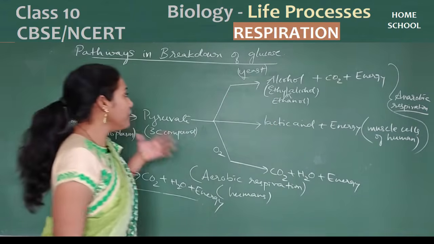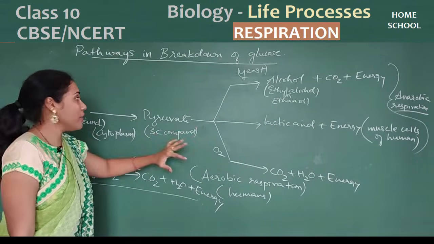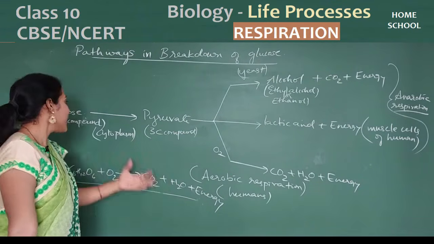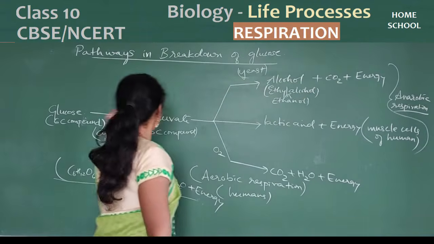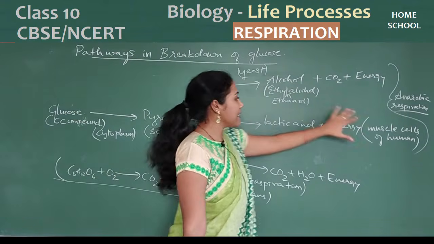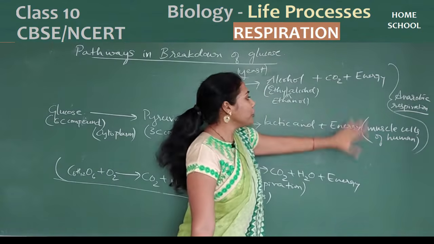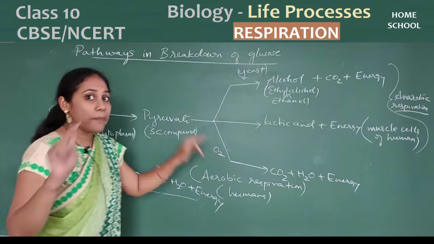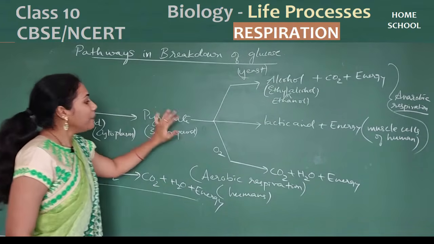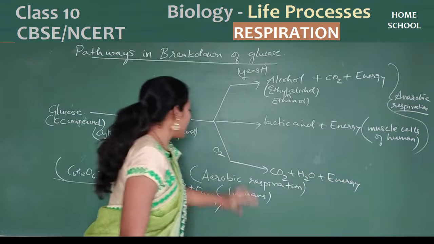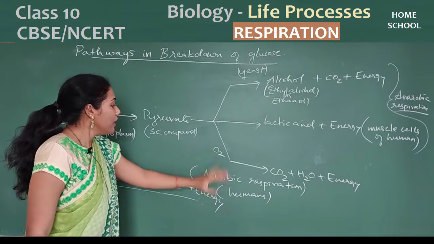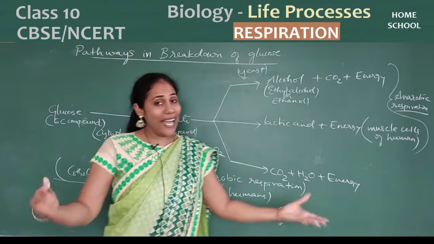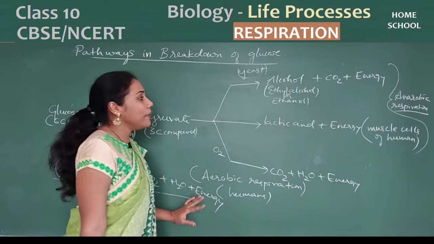If pathways of glucose is asked as a question, you have to mention this. There are three pathways of breaking down of glucose. One is glucose to pyruvate, pyruvate to lactic acid and energy, which you will see in muscle cells. The other is glucose to pyruvate, pyruvate to alcohol, carbon dioxide and energy. Both do not require any oxygen, so anaerobic respiration. The third pathway, which is very important, is glucose to pyruvate, pyruvate to carbon dioxide, water and energy. This compulsorily needs oxygen, so it is aerobic respiration, which you will find in plants and animals like humans. So that's all about respiration.